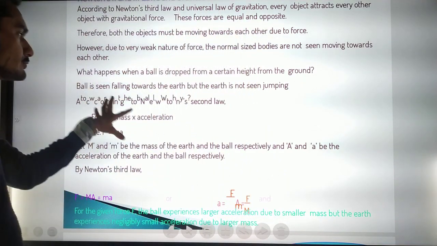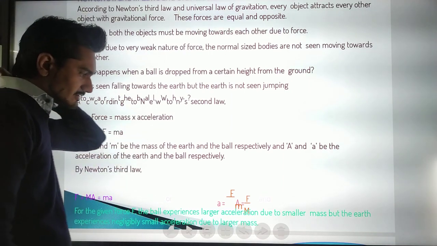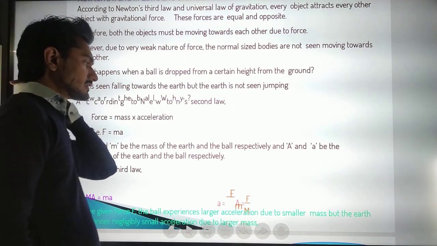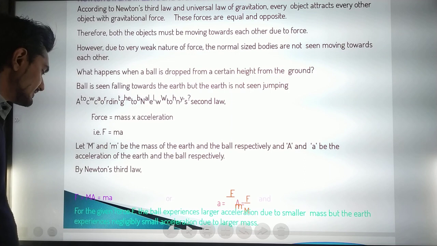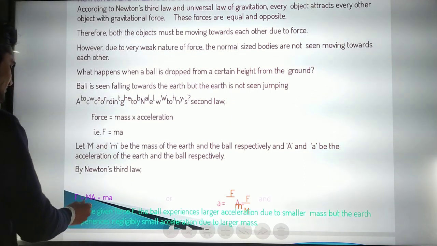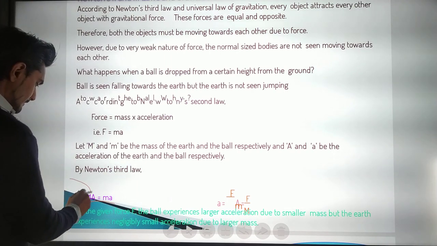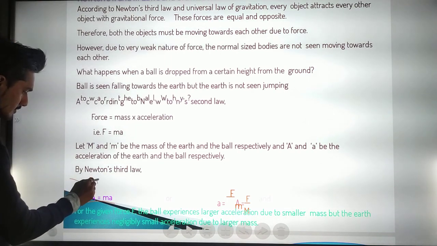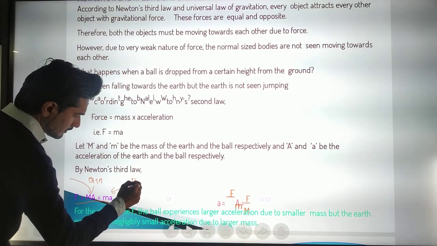So according to Newton's second law, force depends on the mass and the acceleration. Let M and m be the mass of the Earth and the ball respectively, and a be the acceleration due to gravitation. So here is the concept: this is the force applied on the Earth, and that is the force applied on the ball.